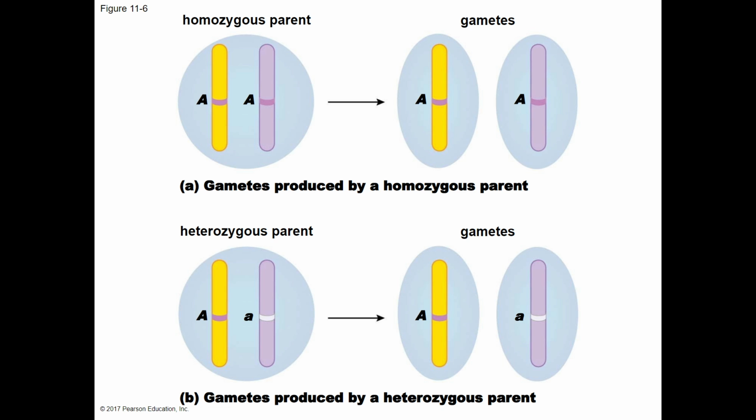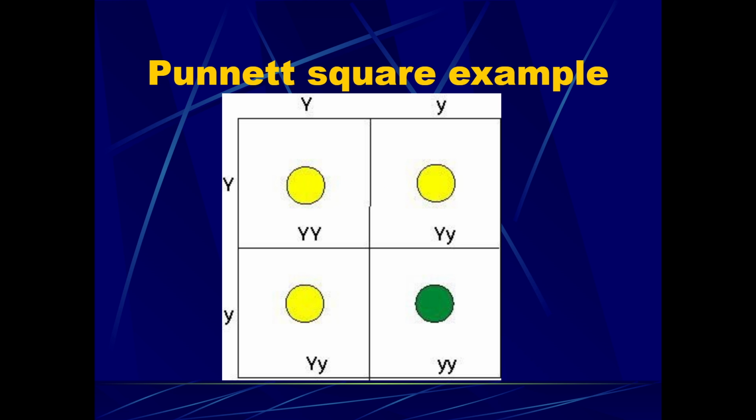So the gametes they could produce are capital A or capital A from their two different homologous chromosomes. Whereas if we look at B, this parent is heterozygous or has two different traits for this particular factor that they're passing down. So they could pass down a capital A or a lowercase a. So we have to consider everything the parents could pass down in our Punnett square.